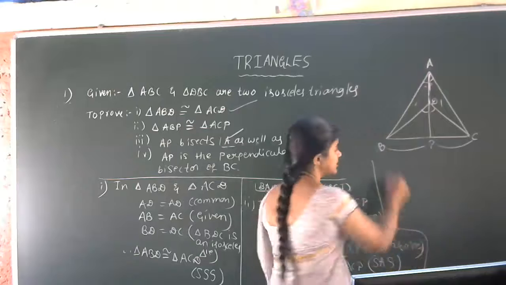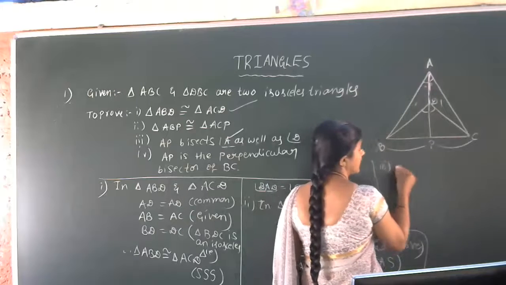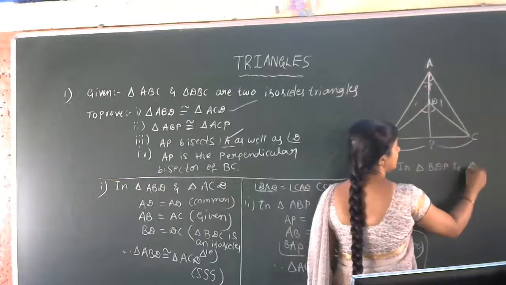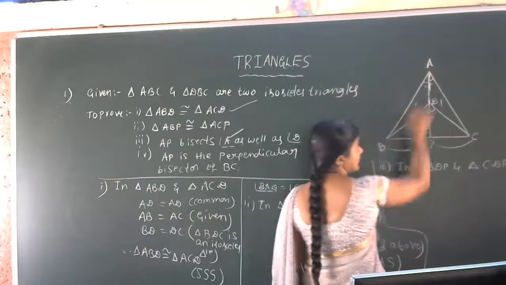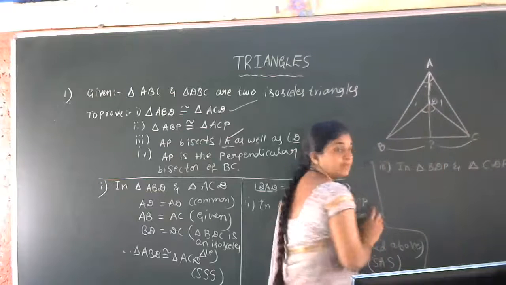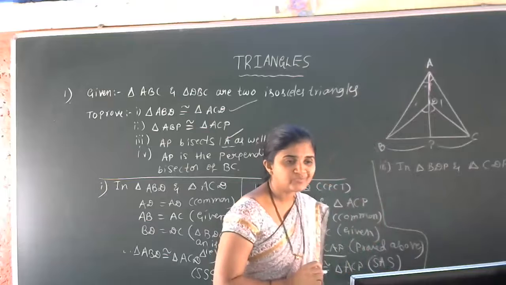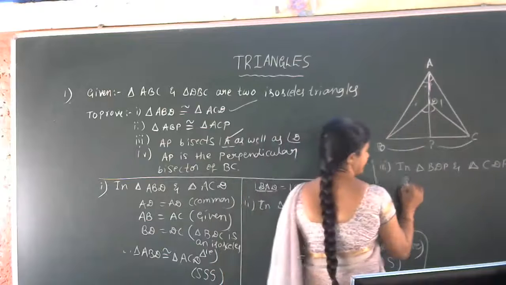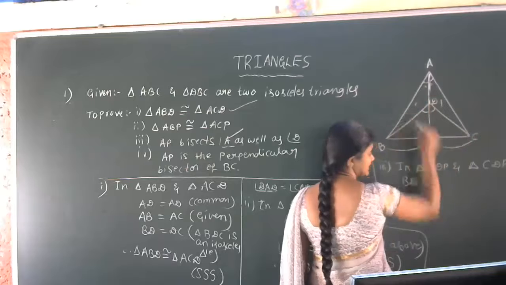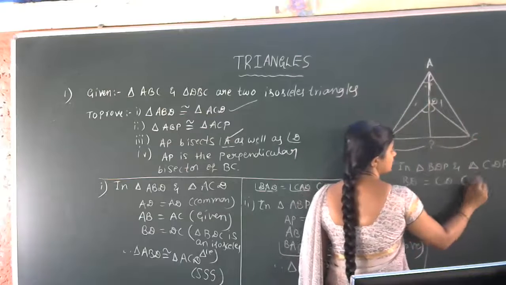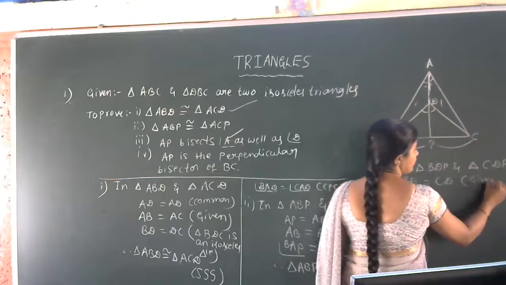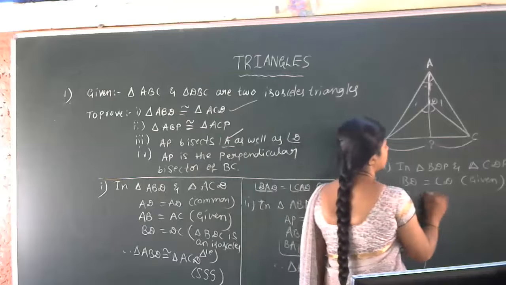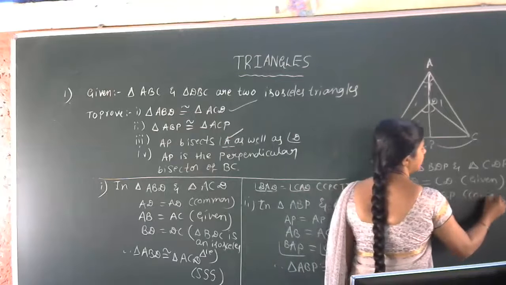Is the board visible now, students? For the third part we are going to write. In triangle BDP and in triangle CDP, can you tell me? BD is equal to CD, because BDC is an isosceles triangle, given. What is the next data? DP is equal to DP, common.